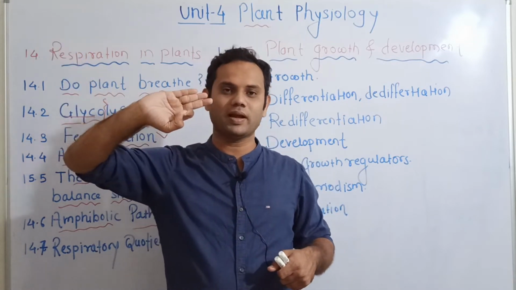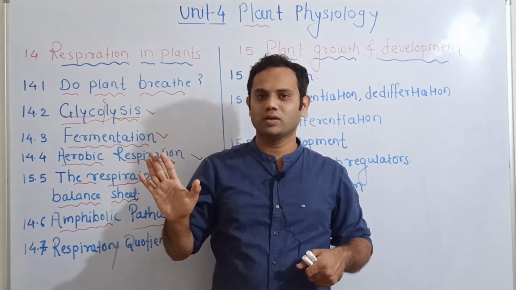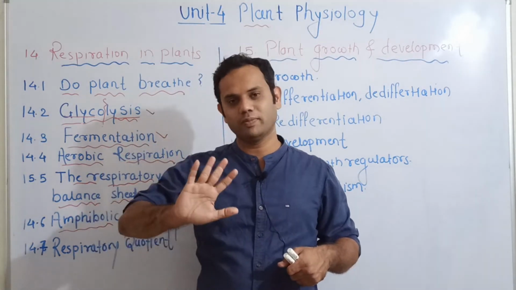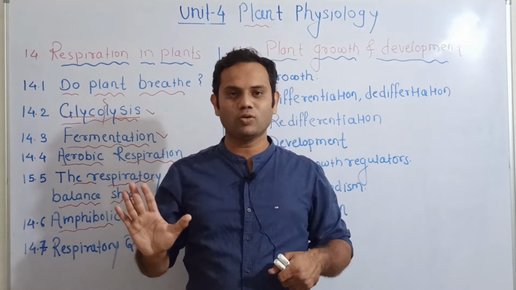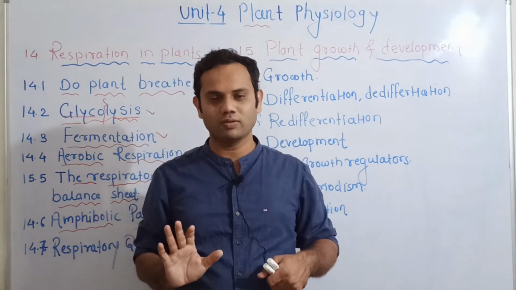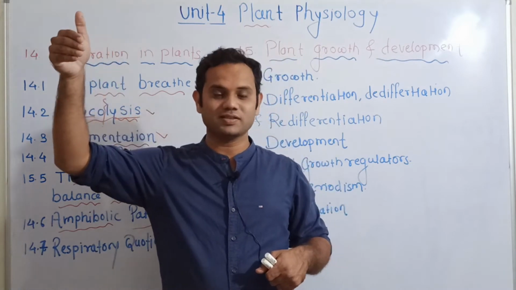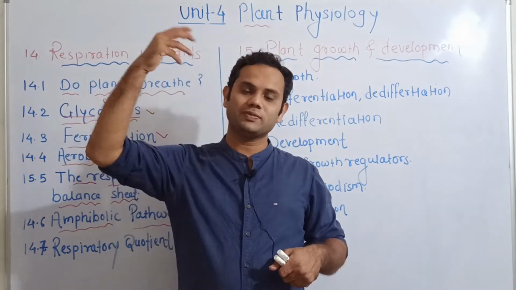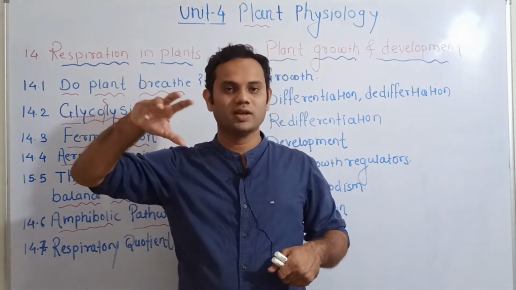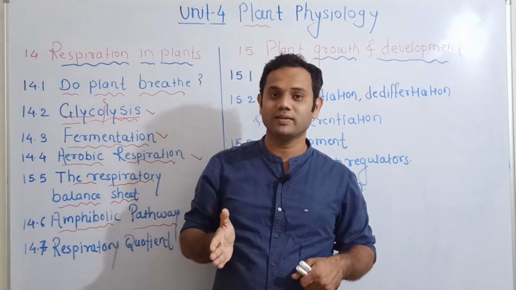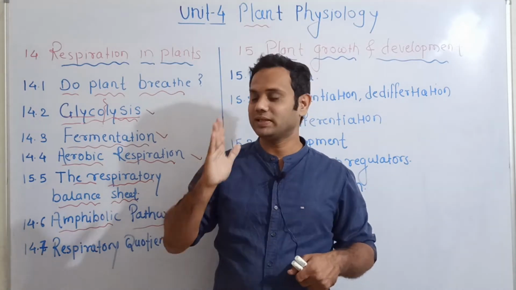Just as an example, I will tell you, don't take tension about the entire process, that will be discussed. For example, acetyl CoA, which is formed in glycolysis, can be used to produce fatty acids. In this fashion it becomes an anabolic process, but mainly it is a catabolic process, because glucose is getting broken down.